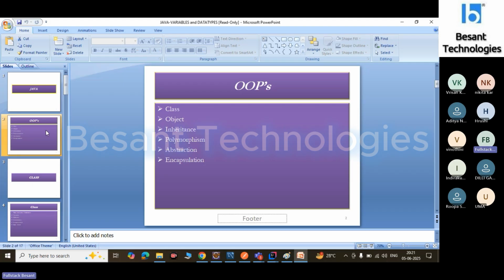See, in Java, initially we learn core Java. In core Java, we have to learn only the concepts, not the project. We are not creating or implementing an application. Initially in core Java, we have to learn only concepts.